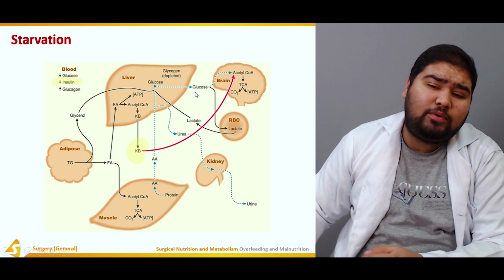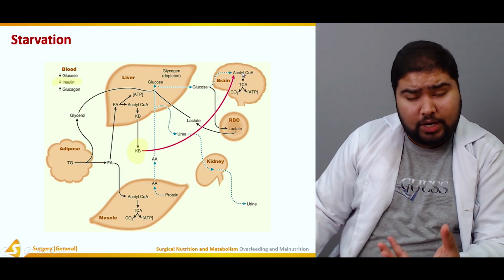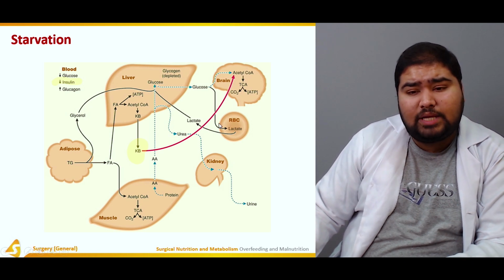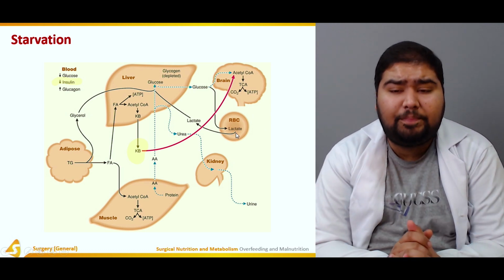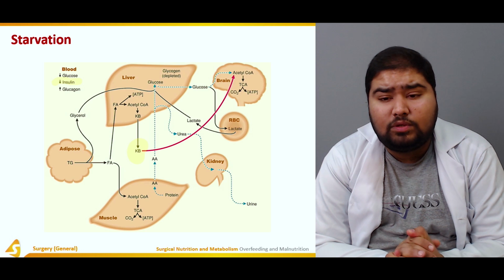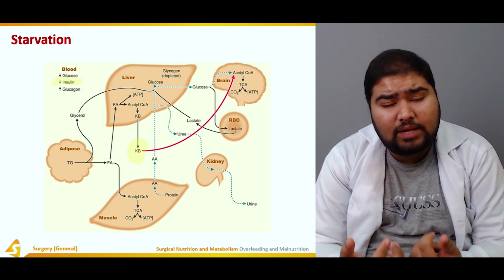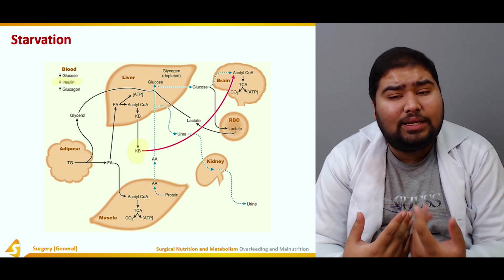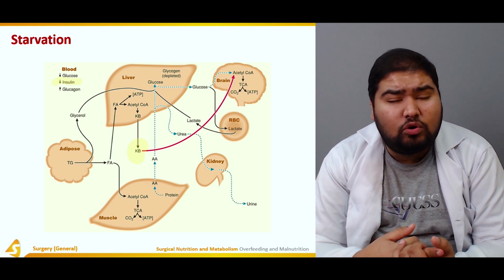This glucose now provides energy to the brain, because the brain only uses glucose for its energy. Now at the same time, this glucose also goes to the red blood cells, because they are also dependent on this glucose. Now, since the body has to conserve energy, the red blood cell produces lactate. The lactate now contributes to the production of glucose.